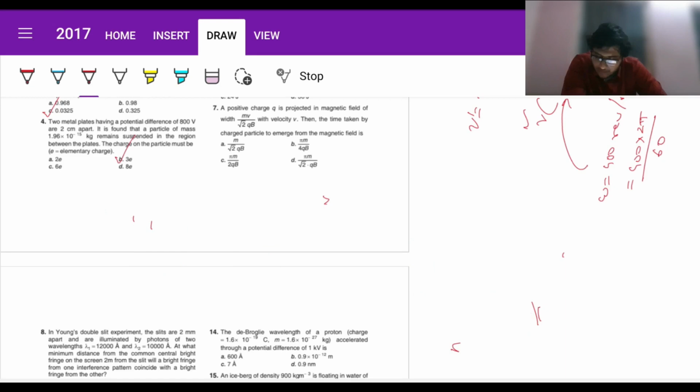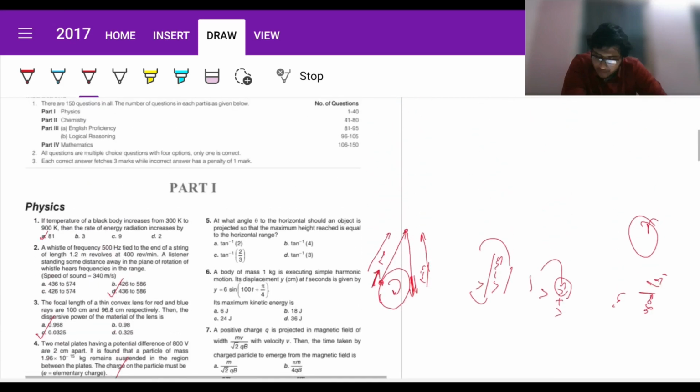So you see, this is how we are supposed to attempt the paper. We already know the formulas and the concepts, we just need to know how to apply them. And since BITSAT is a test of speed and accuracy both, we will have to try our best to minimize the time taken to solve the questions. If you know the formula, the questions are direct and straightforward: plug it in and you will get the answer. That's exactly what we're doing, and I'm trying to inculcate this habit so that it helps us later on. I'll be rushing a bit through this because this is the speed you should try to pick up, because then you can assure yourself of a great score in BITSAT.